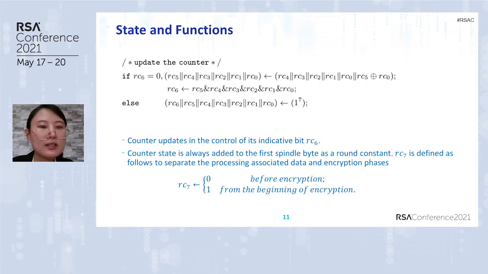The counter updates under the control of RC6. If it equals 0, the last 6 bytes update as a maximum period LFSR, then they are added together to update RC6. Once it arrives at 1, these 7 bits do not change anymore. The counter state is always added to the first spindle byte as a round constant. RC7 is defined as follows to separate the processing of associated data and the encryption phases.